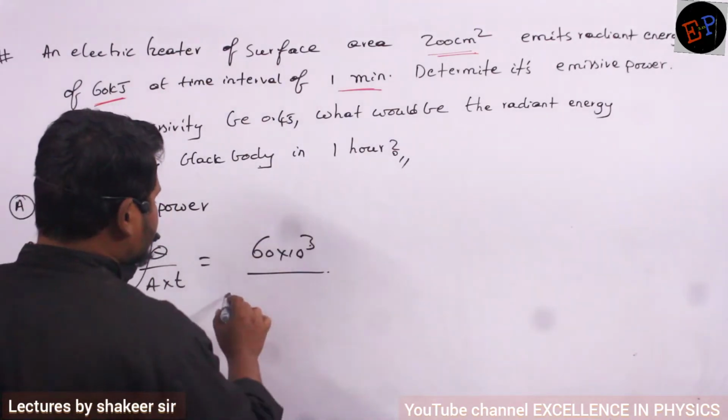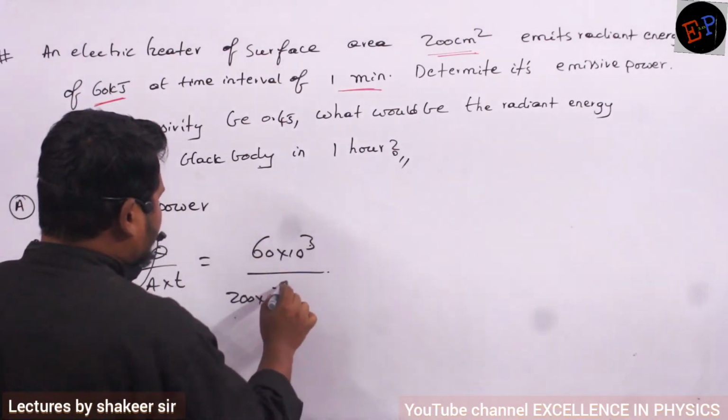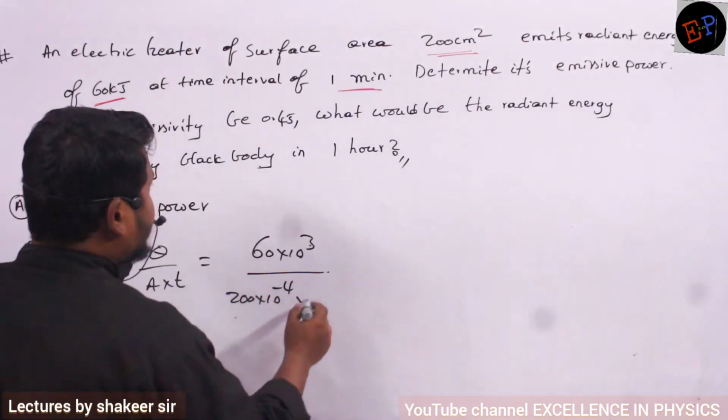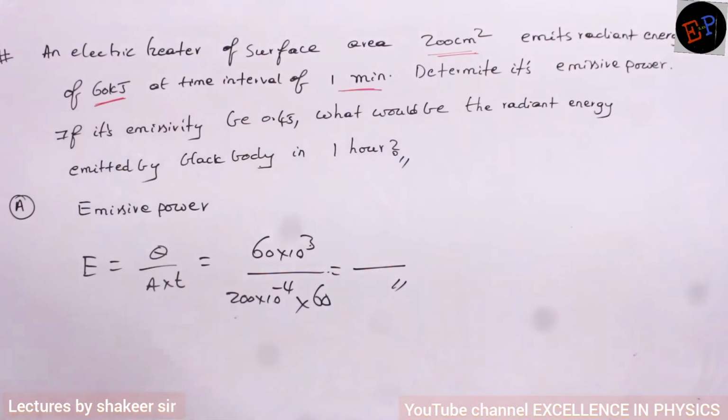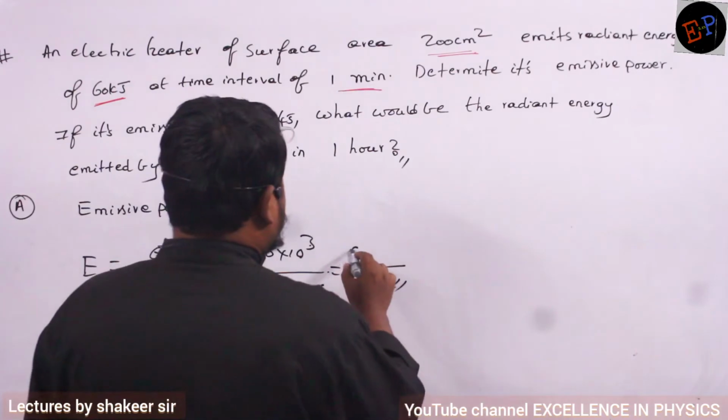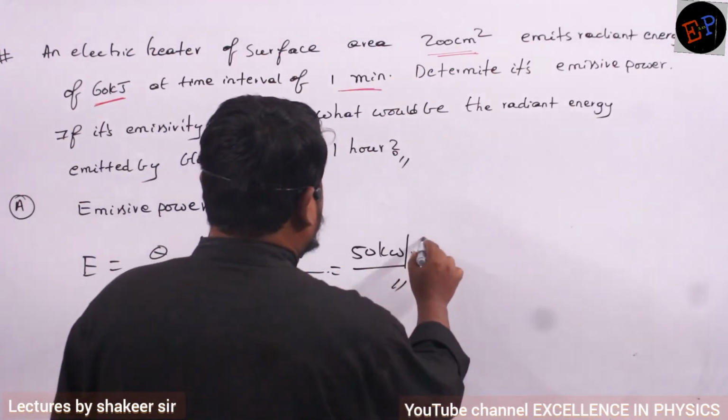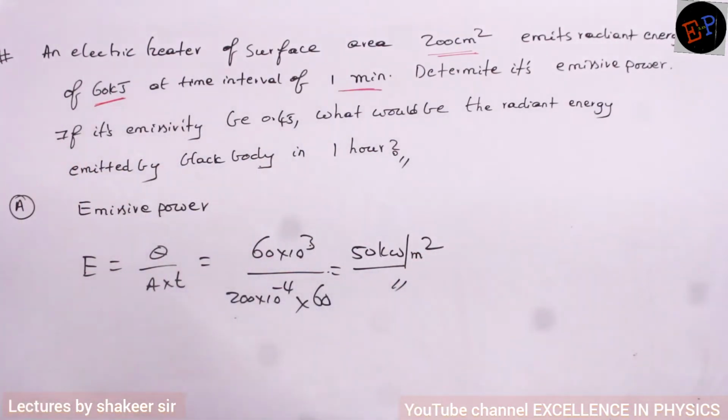It is given in centimeters square, so 200 into 10 power minus 4 meters square, multiplied by the time taken, 1 minute, which is 60 seconds. If you do this calculation, you will get the emissive power: 50 kilowatts per meter square.